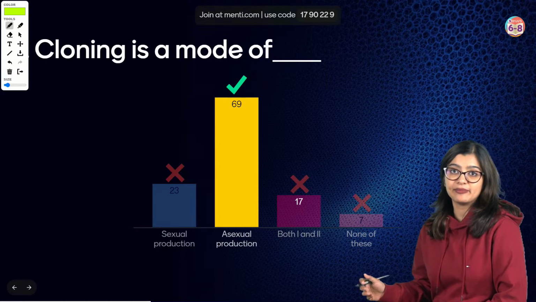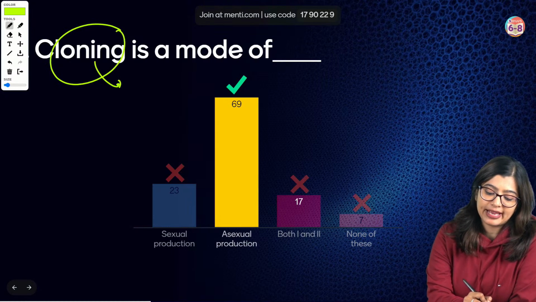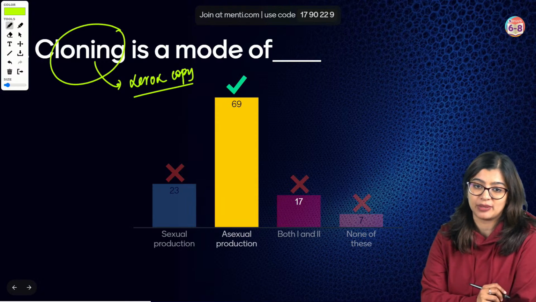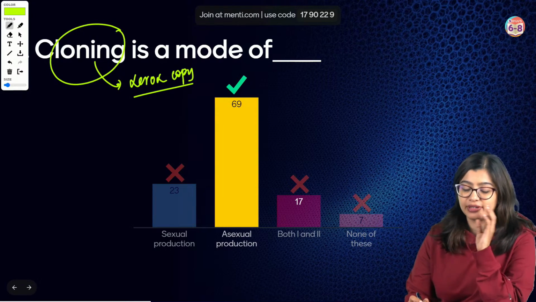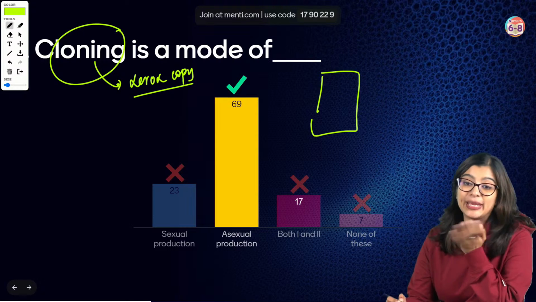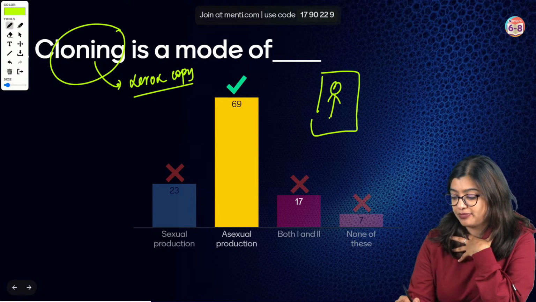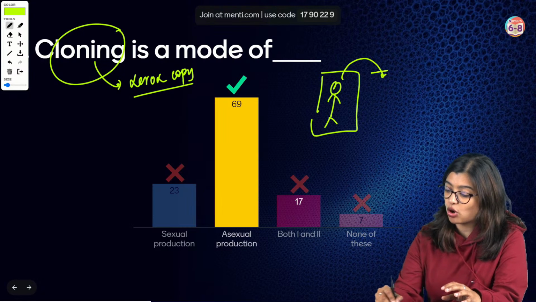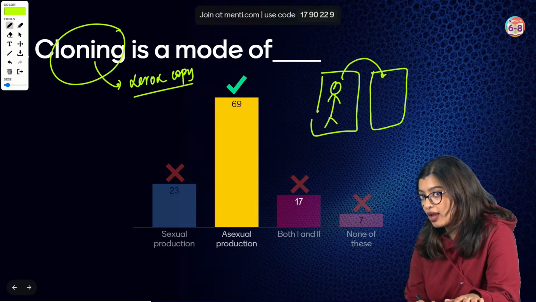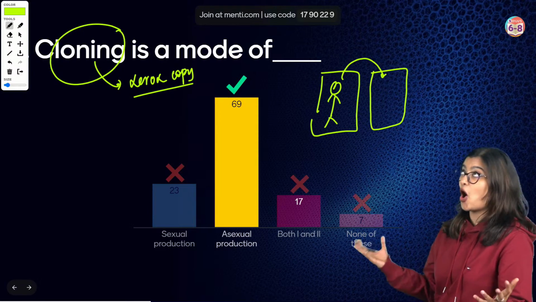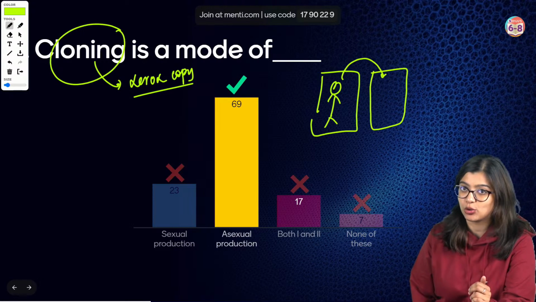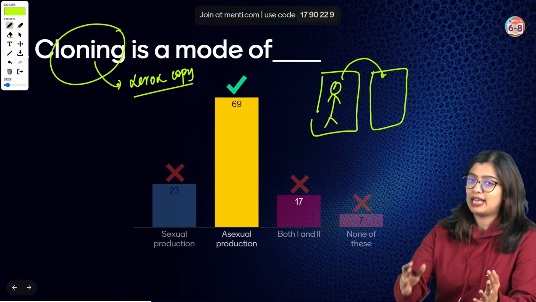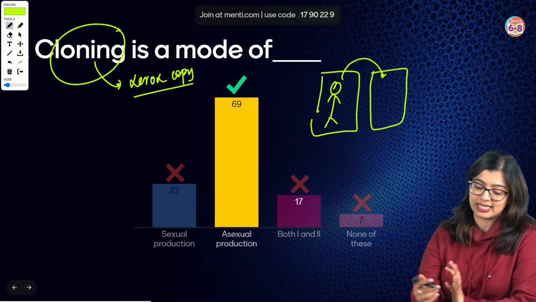Now what is cloning? Cloning means making a Xerox copy. Imagine there is me, Aishwarya ma'am, and now imagine if you could make a Xerox copy of me altogether. In thought, it seems very interesting to do, but this is very difficult. Yet, like in the case of Dolly the sheep, this has been achieved.